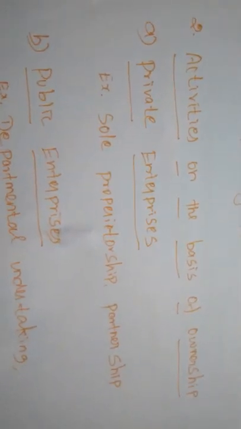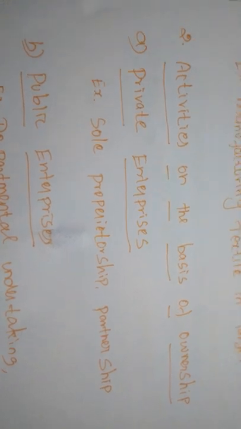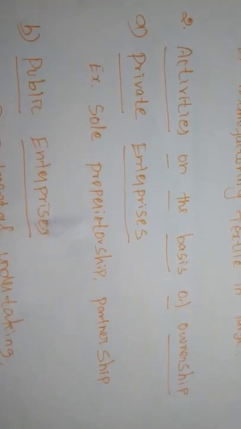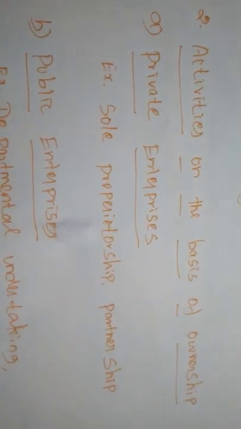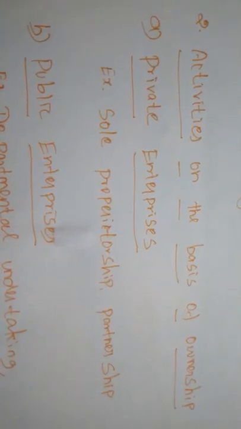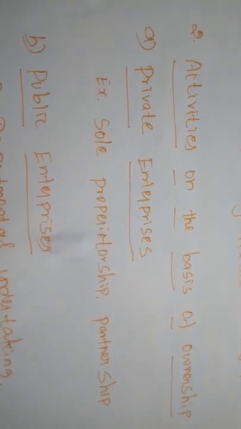All the activities are undertaken by individuals, and all the decisions about the organization are owned, controlled and regulated by the single entrepreneur or individual, which is called a private enterprise.